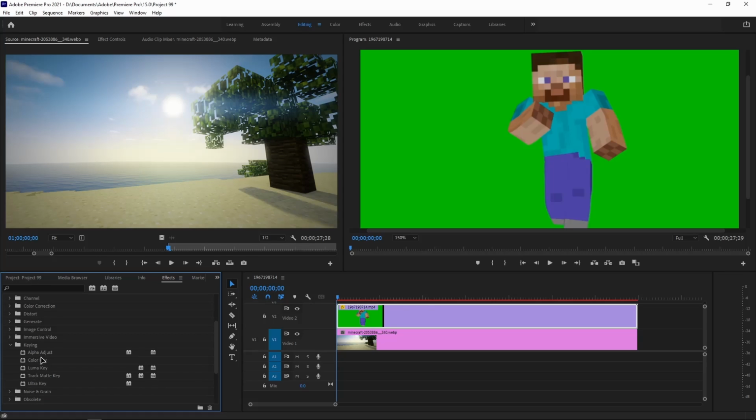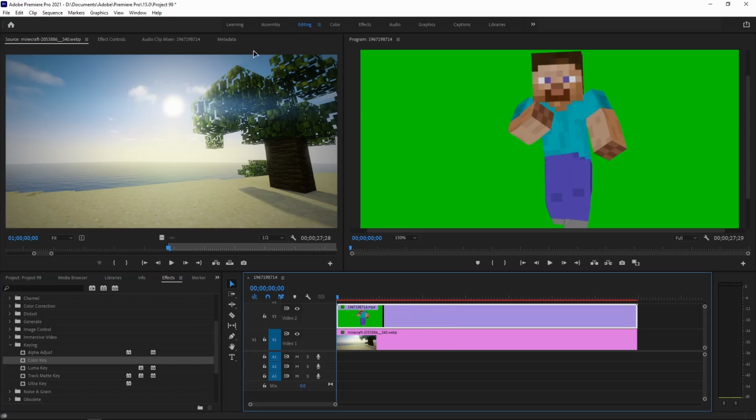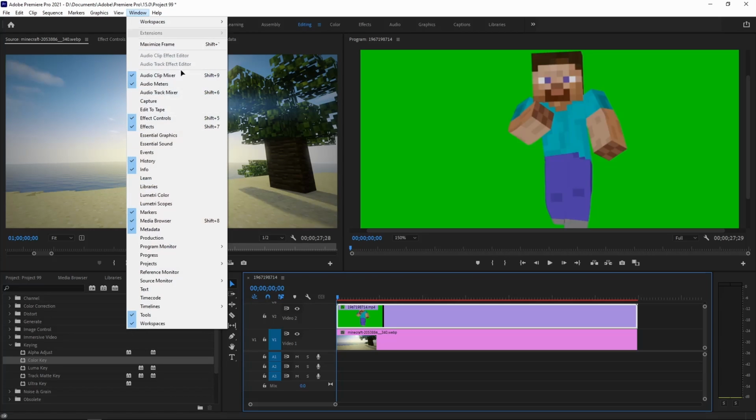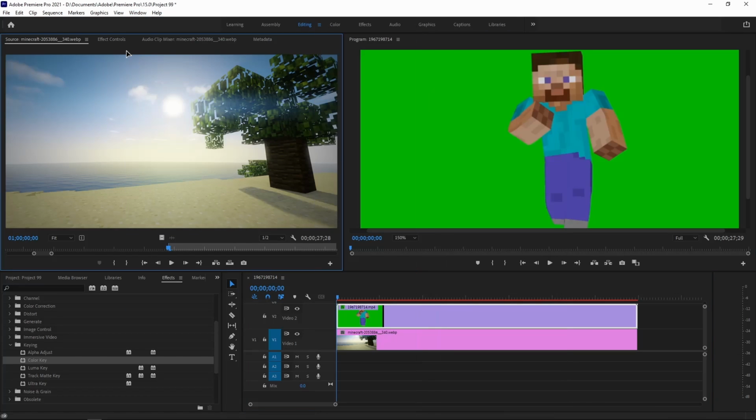Expand the keying folder and then choose the color key, then drag the color key to the green screen video and just drop it there. And now it's dropped there. Now choose the green screen video, go to the effect controls tab on the source monitor. If you don't have it, go to window and choose effect controls, then it will appear.